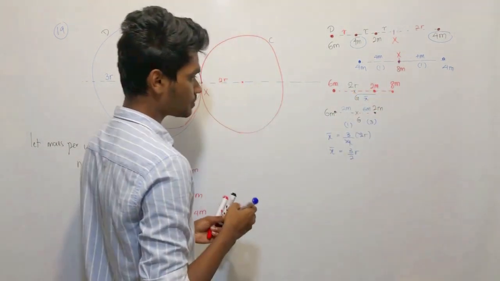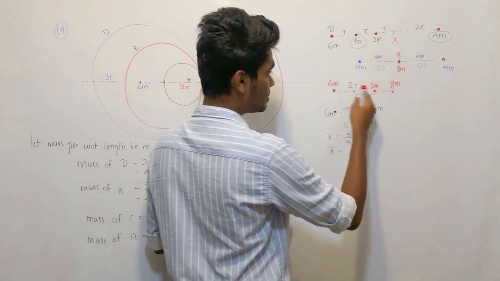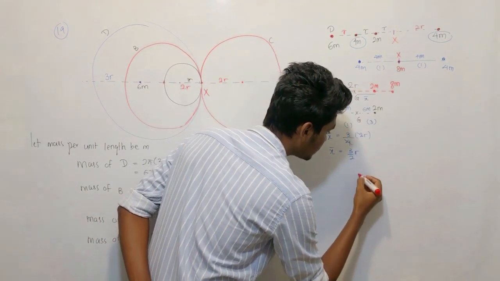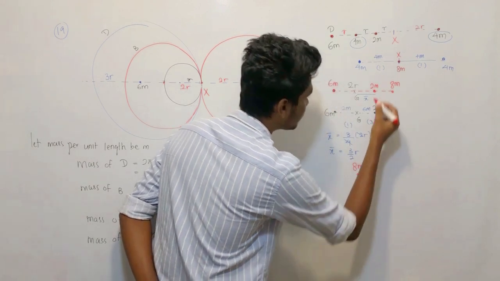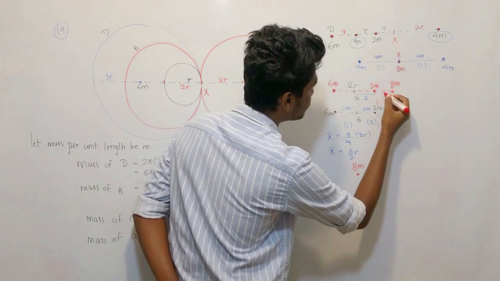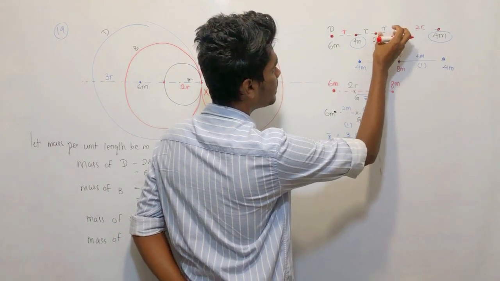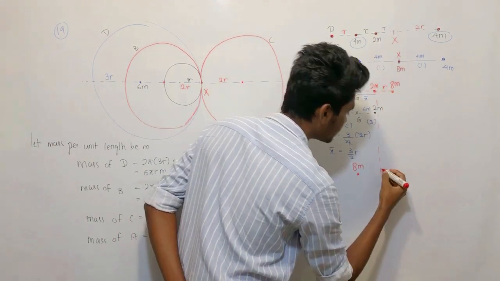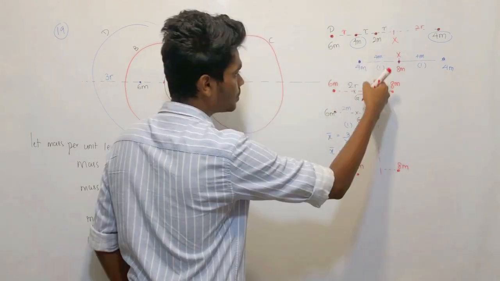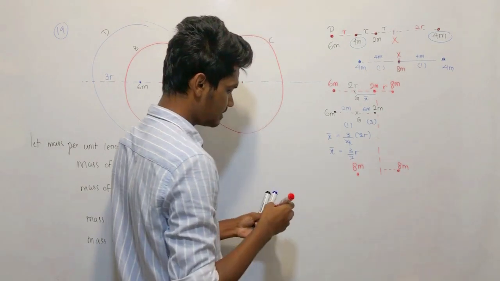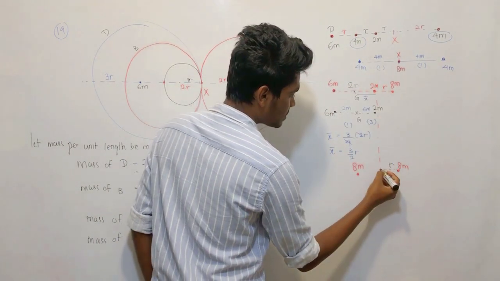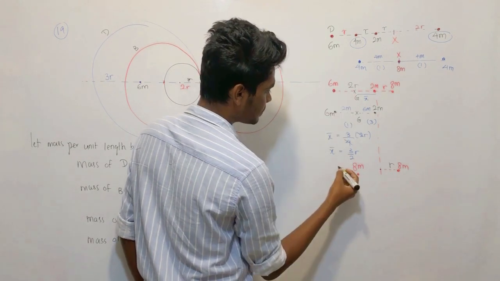So simply, what is the total mass of 6m and 2m? 8m. Where is the 8m actually? This was 2m and 8m, and the distance between the 2m and 8m was r. 2m was somewhere here, 6m was somewhere here.